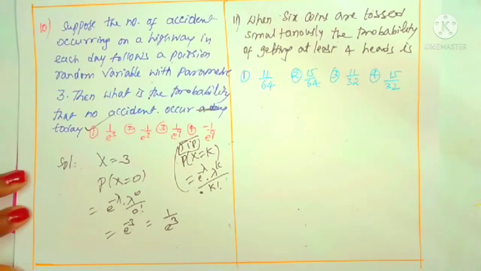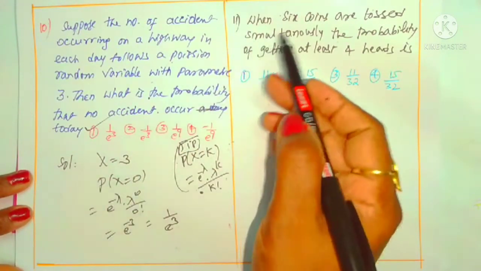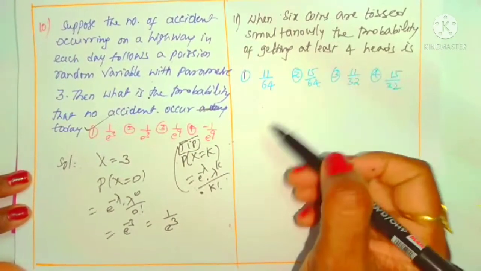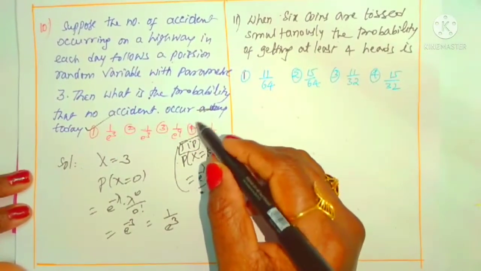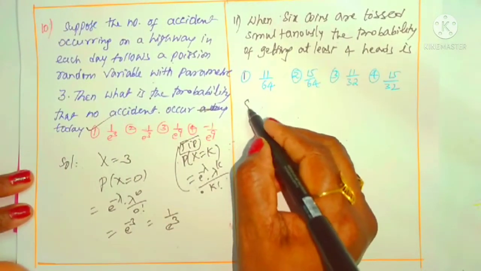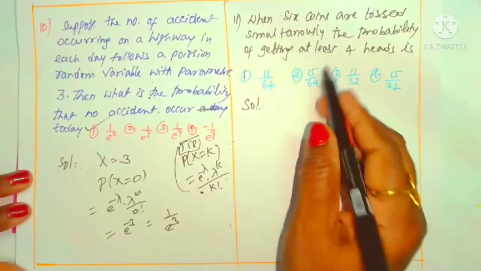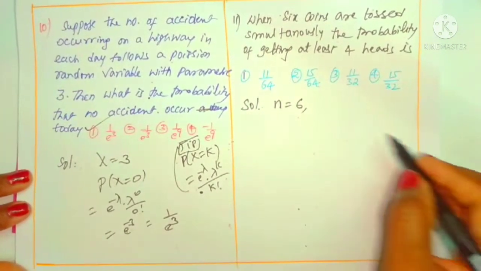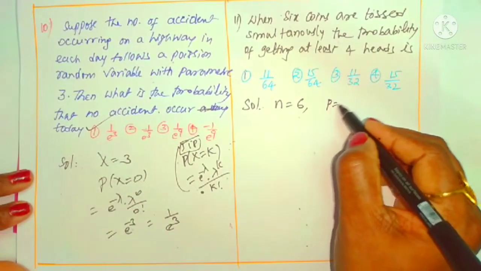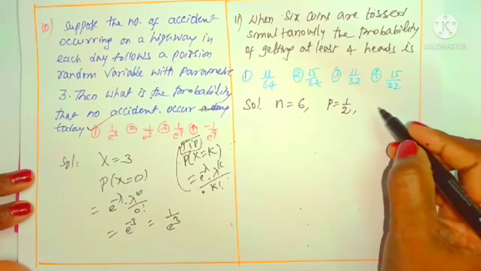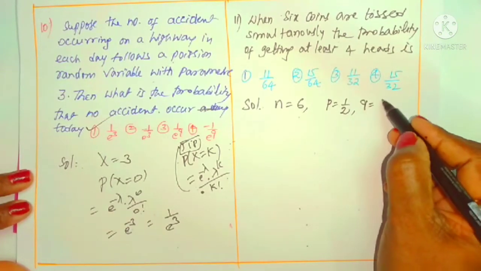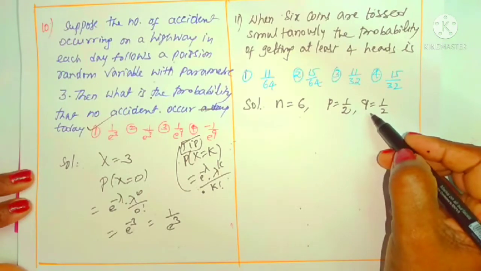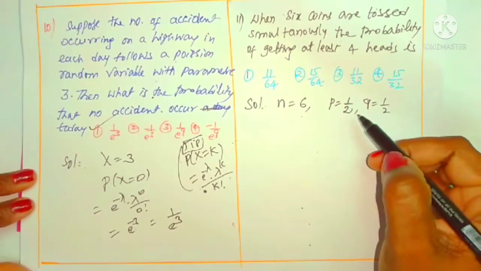Right. Now concentrate on the next question. When 6 coins are tossed simultaneously, the probability of getting at least 4 heads is. How many coins are tossed? 6 coins. You can use the binomial distribution here. Number of coins tossed is taken as n equal to 6. In each case the probability of getting a head is 1 by 2. When 1 coin is tossed, the probability of getting a tail is also 1 by 2. P and q, I said to you, are the success and failure probabilities in a single trial. Single trial means 1 coin.